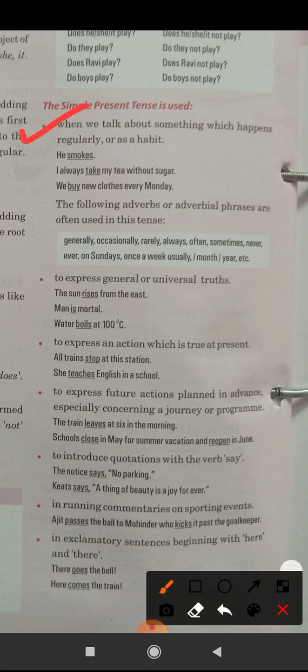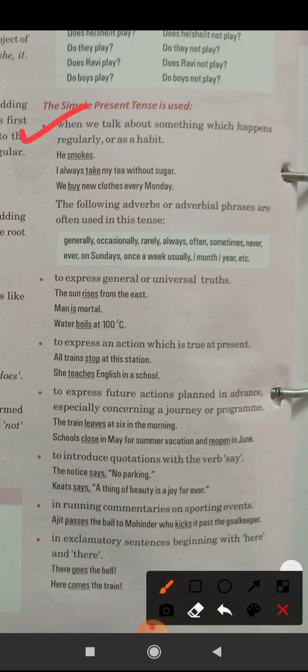Okay. In running commentaries on sporting events, it happens generally that people watch matches or sport events, when there are some commentators who do the commentary, and at that time they use simple present tense while doing commentary.